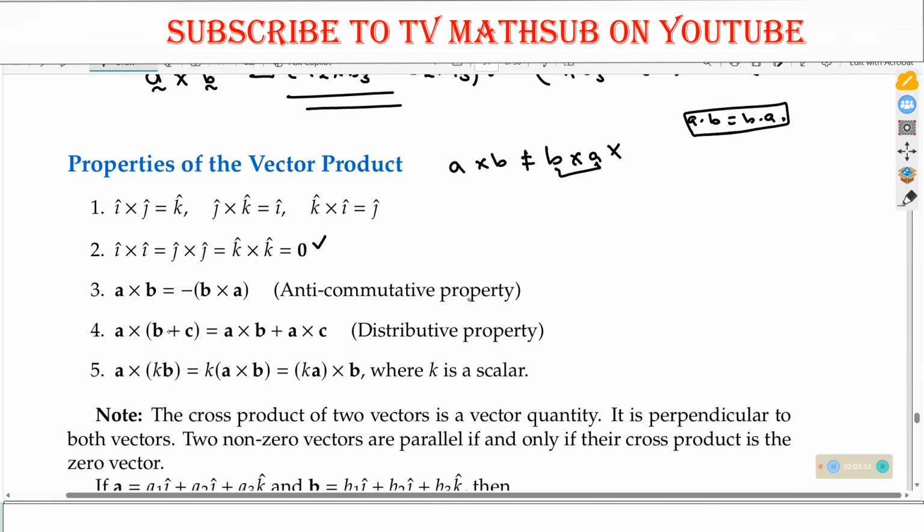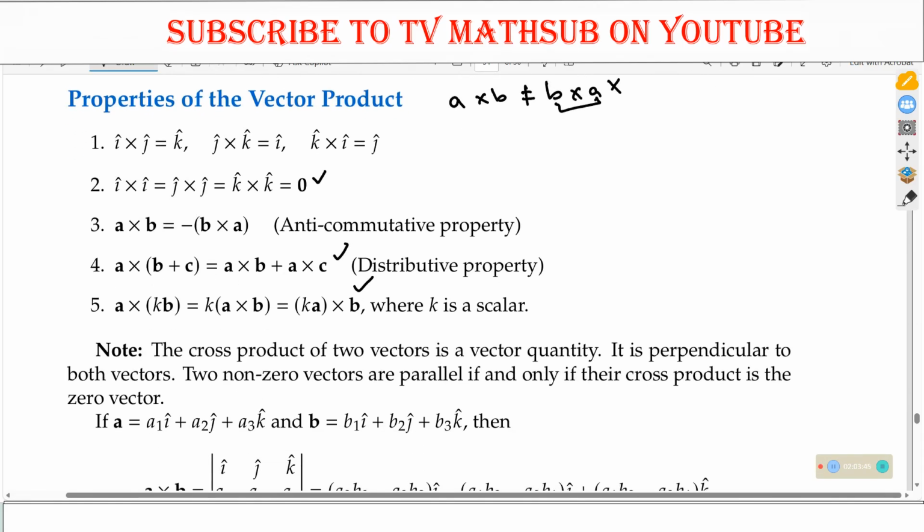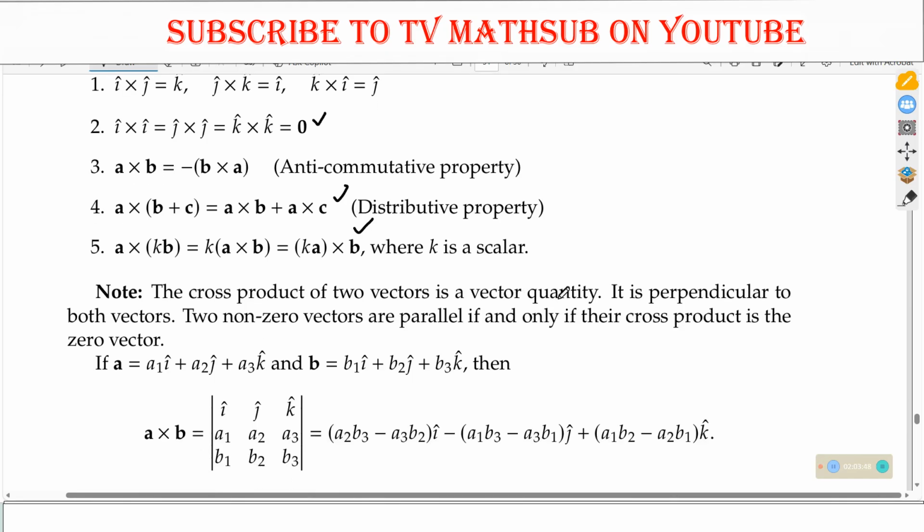The same applies to A cross the sum of vector B plus vector C. You can manipulate it as A cross B plus A cross C. This is the distributive property, and it is still okay. The cross product of two vectors is a vector quantity, and it is perpendicular to both vectors. Two non-zero vectors are parallel if and only if their cross product is the zero vector. Note that one, because in our next examples we shall be using it.